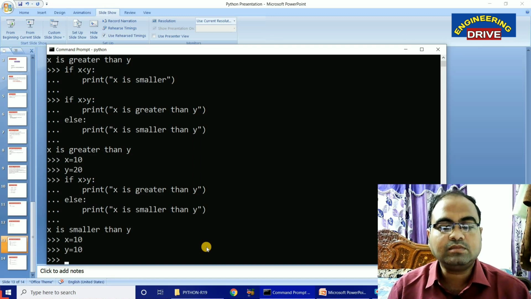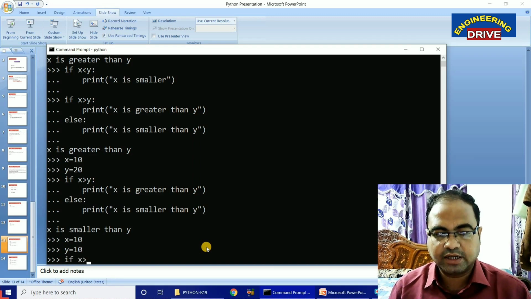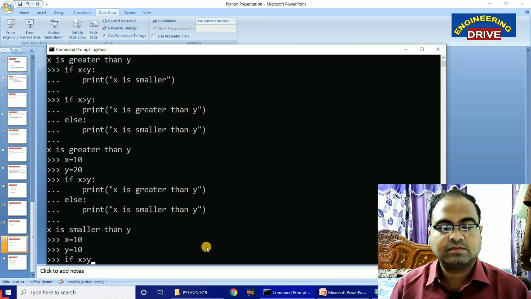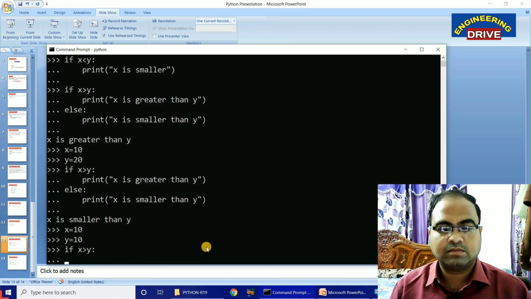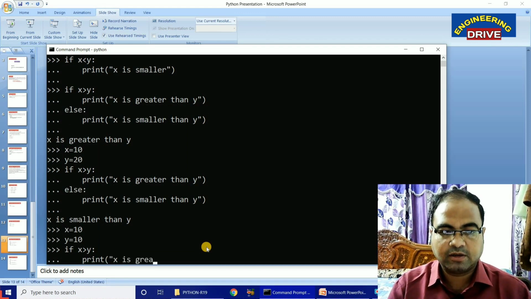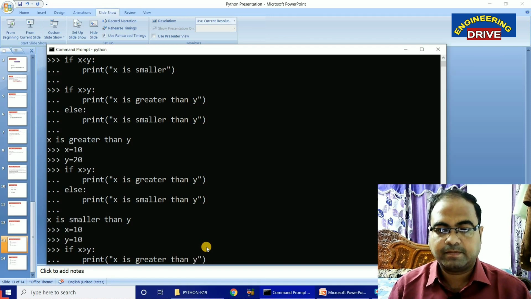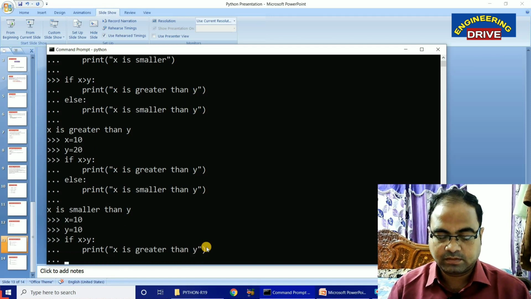If x greater than y colon, print "x is greater than y". Elif, here we need to use elif, space, again you can write the condition x less than y.